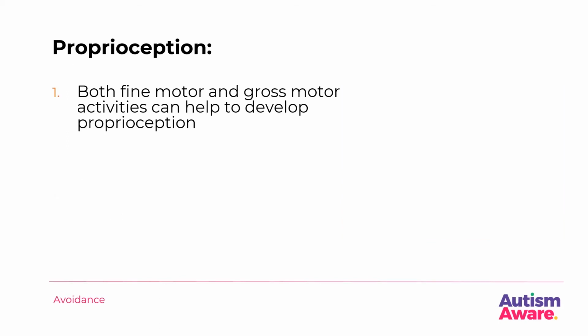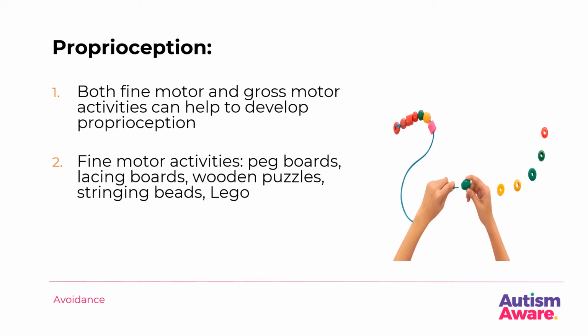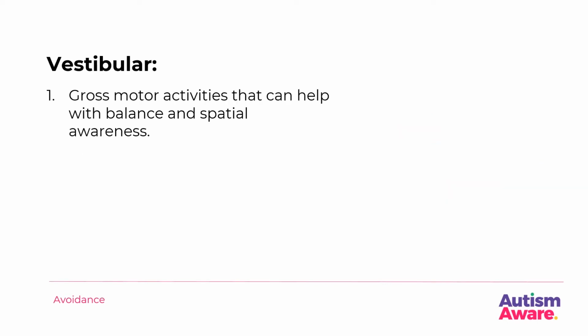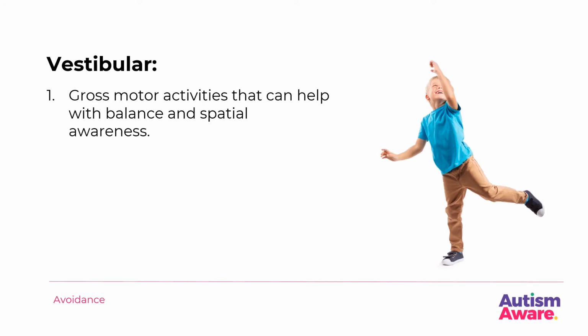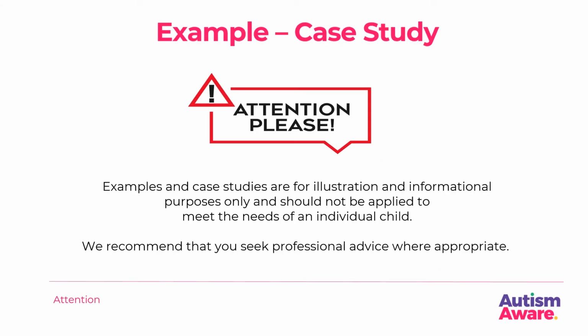Proprioception. Both fine motor and gross motor activities can help to develop proprioception. Fine motor activities include pegboards, lacing boards, wooden puzzles, stringing beads and Lego. Gross motor activities include jumping on a trampoline, climbing, swinging or any playground activity. Vestibular. Gross motor activities that can help with balance and spatial awareness. Activities can include bouncing on a trampoline, using a swing, bike riding, ball activities, a DIY obstacle course, or most playground activities.